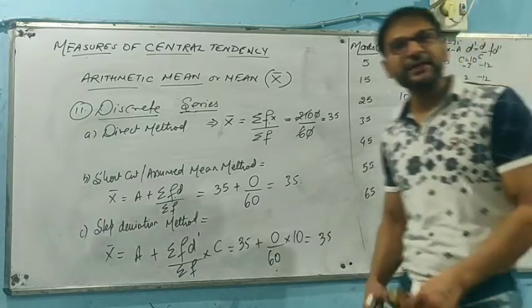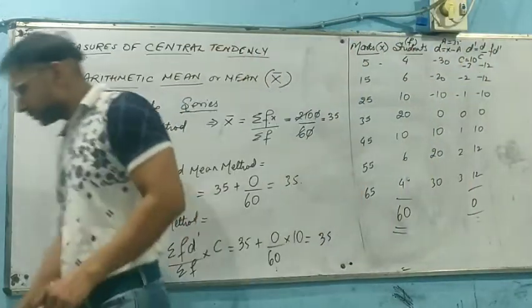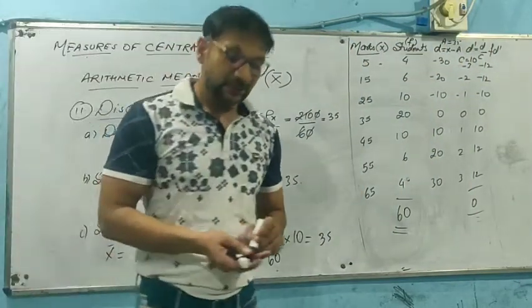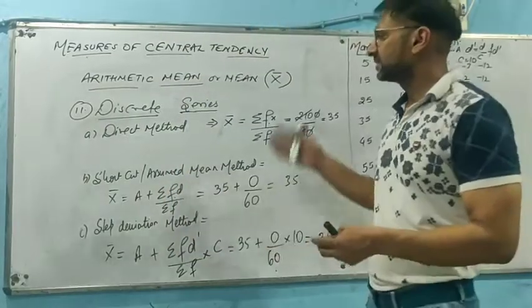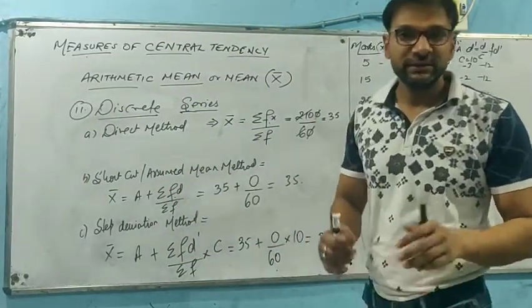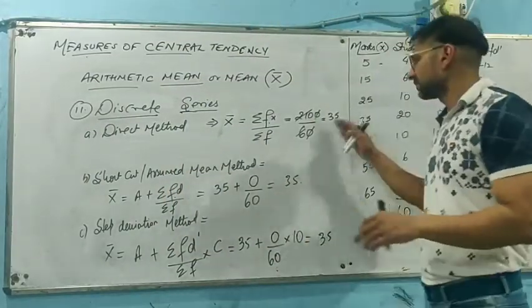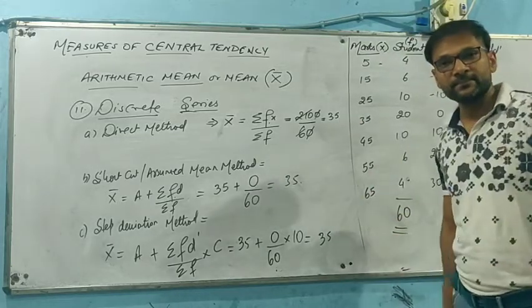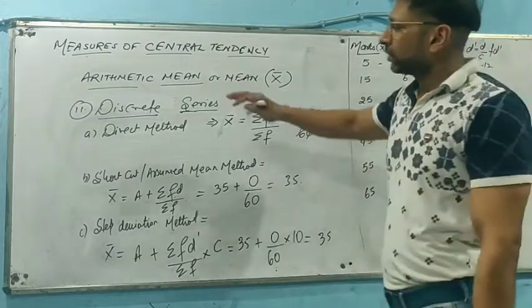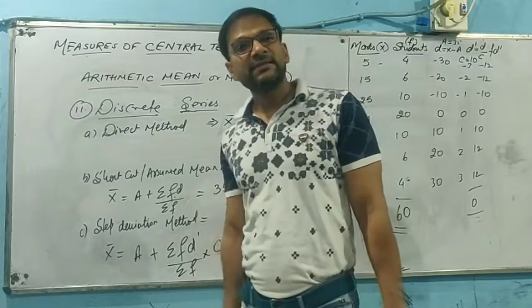You can take any series, any question of discrete series, and if you apply all these three formulas, you will get the definite answer and the answer will be the same. Right? So this is how we can solve the question of discrete series.